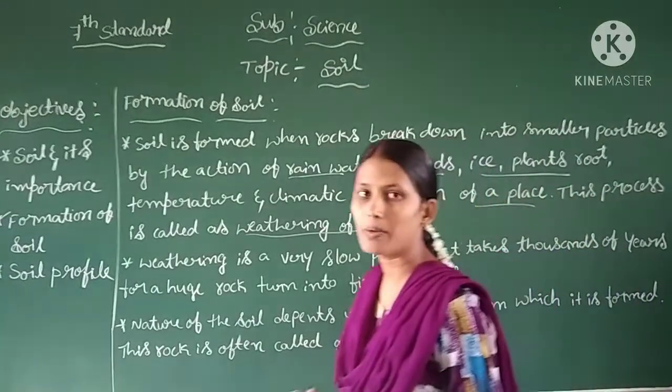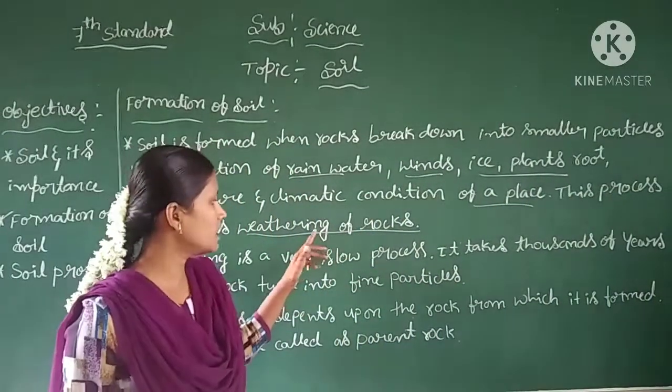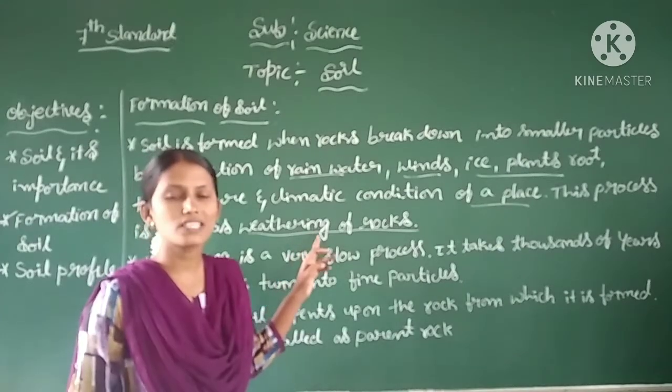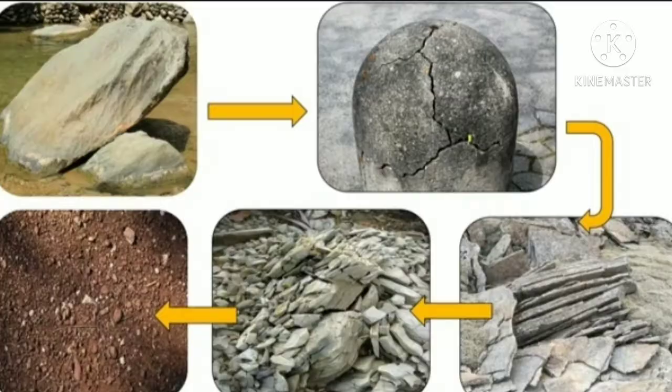Soil is formed by the process of weathering of rocks. How does the weathering of rocks occur? Rocks break down into small particles by the action of rainwater, winds, plant roots, temperature and the climatic conditions of the particular place. Depending upon these conditions, the rock breaks down into fine particles. This phenomenon we consider as the weathering of rocks.